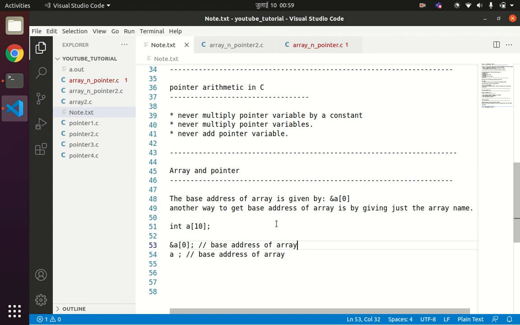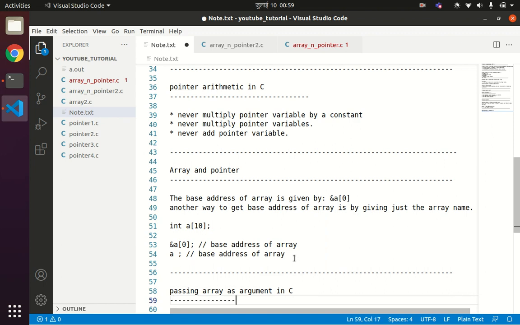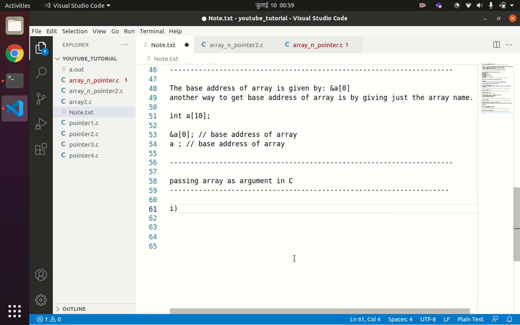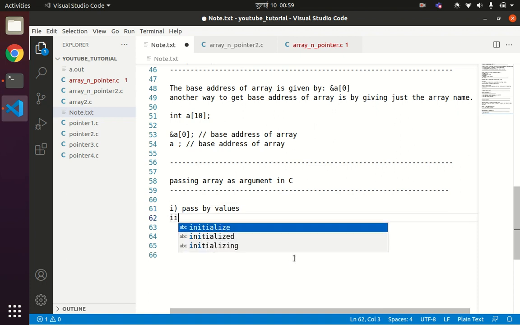Now once you have understood the relation between array and pointer, let us understand how to pass an array into a function. Passing array as argument in C. How to pass an array as argument in C? There are two ways by which you can pass an array as an argument. One is pass by value, and another is pass by reference.